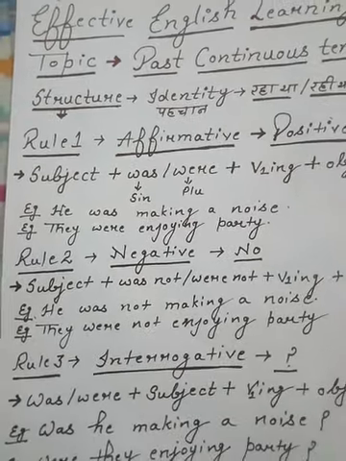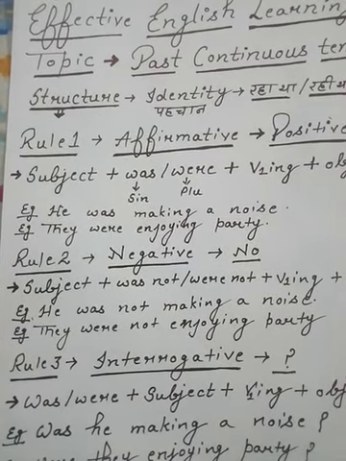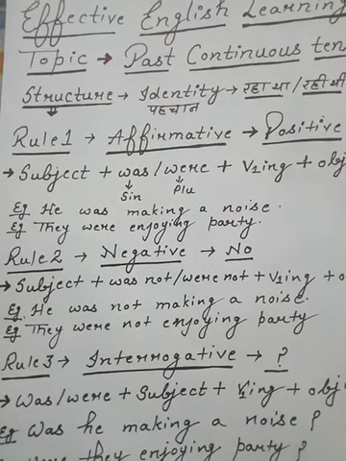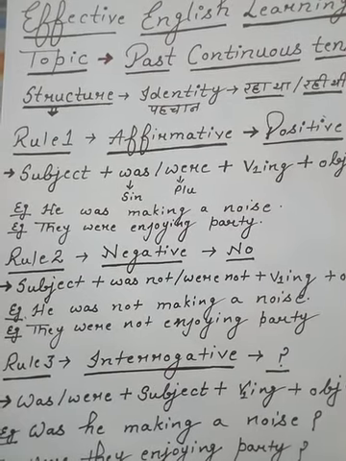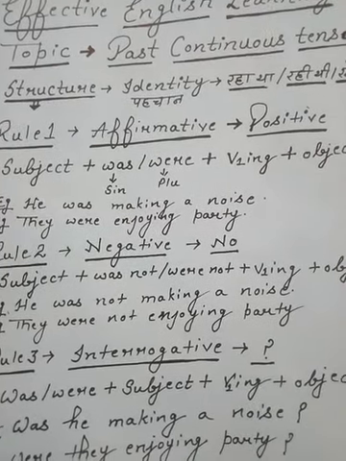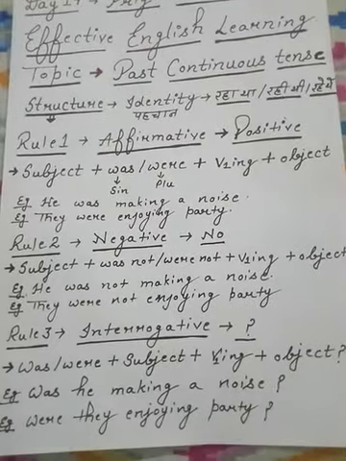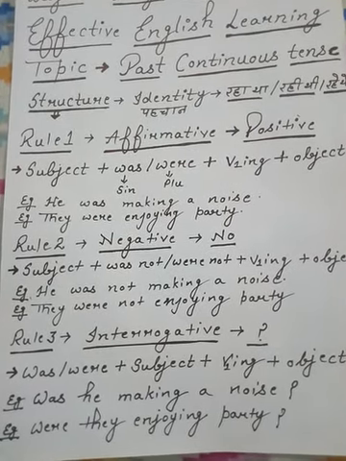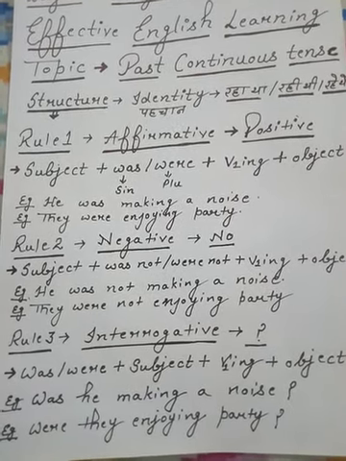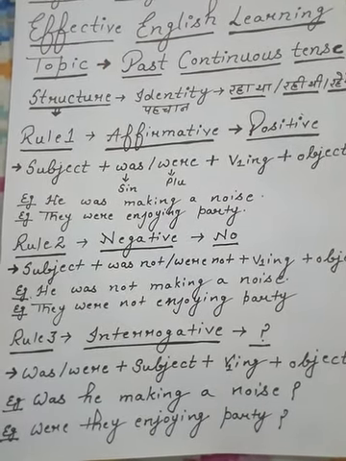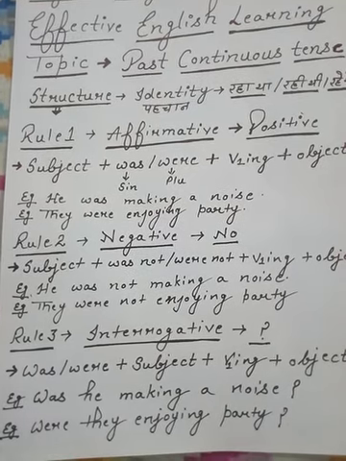Now move to rule 2. Negative, it means no. We just need to attach not with the helping verb. Subject, was not, were not, first form ing, and object. I'm going to change the above examples into negative sentences. He was not making a noise. वह शोर नहीं मचा रहा था. They were not enjoying party. वे पार्टी नहीं enjoy कर रहे थे.